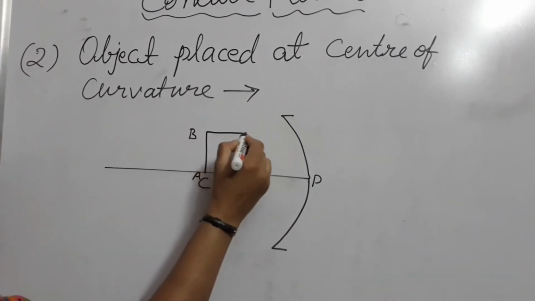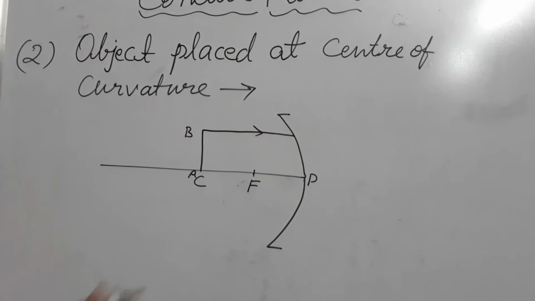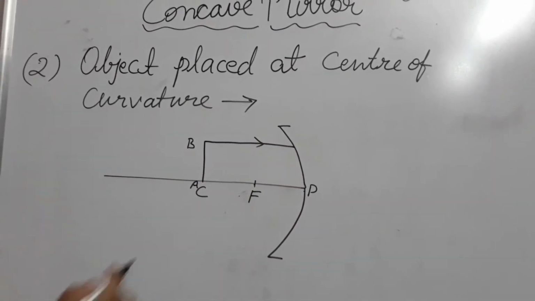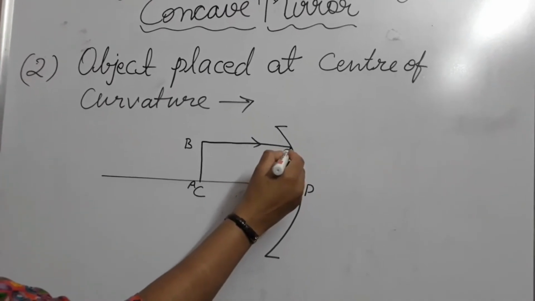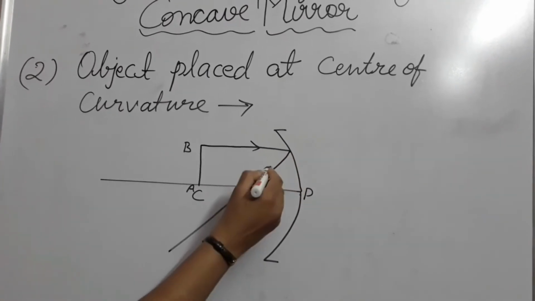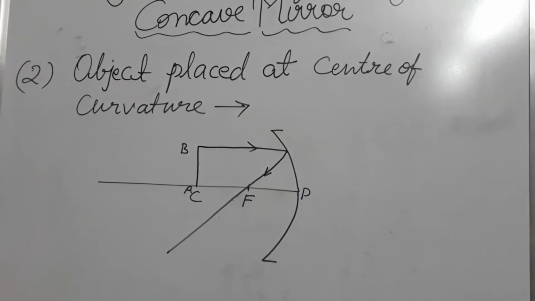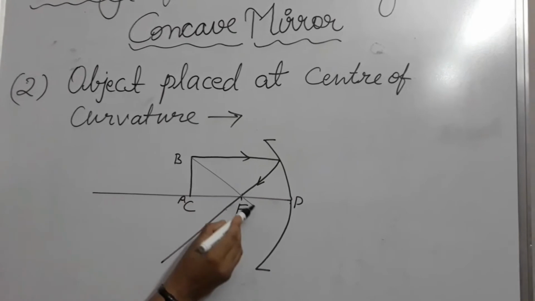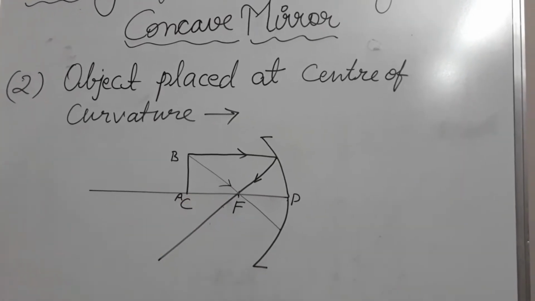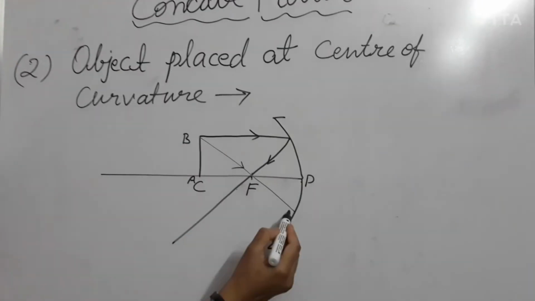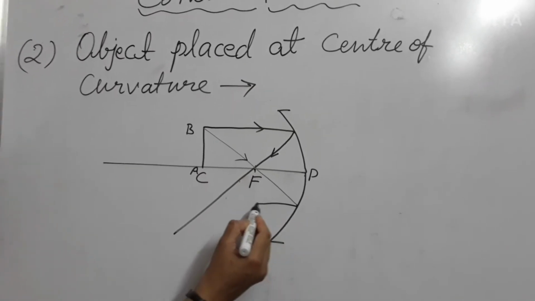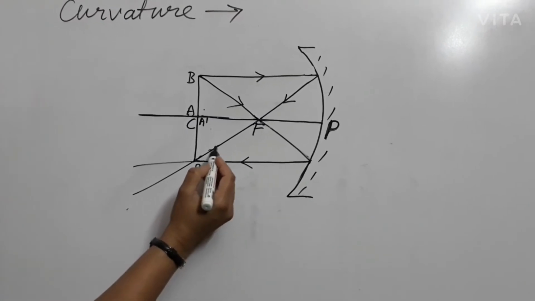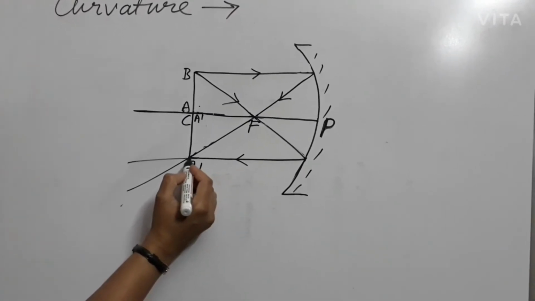Take a ray coming parallel to the principal axis. This ray is coming parallel to the principal axis, and the reflected ray will move through the focus. Second, you can take a ray coming through the focus; it is always reflected parallel to the principal axis. You can see that both the reflected rays meet at this point.